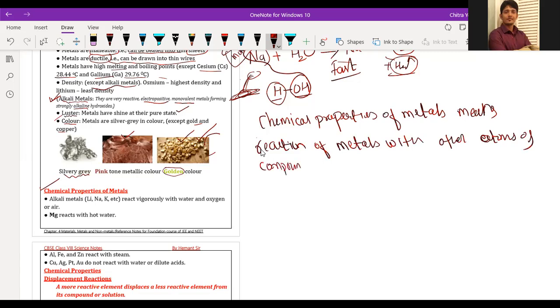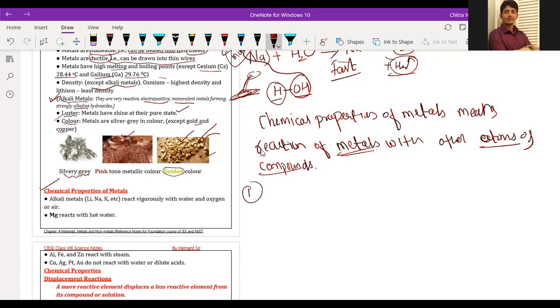Sir, in chemical properties of metals, the density of metals is usually high. See, the density is a physical property of metal. It is not a chemical property, okay? Because particles are very close to each other, it has to get the density. So it is a physical property. Okay. Now we are discussing the chemical property. So chemical property means reaction of metals with other substances or atoms.